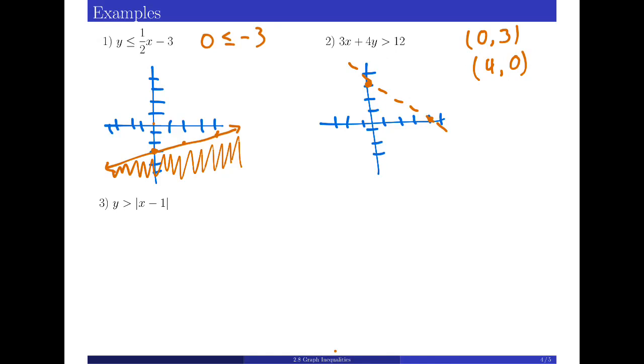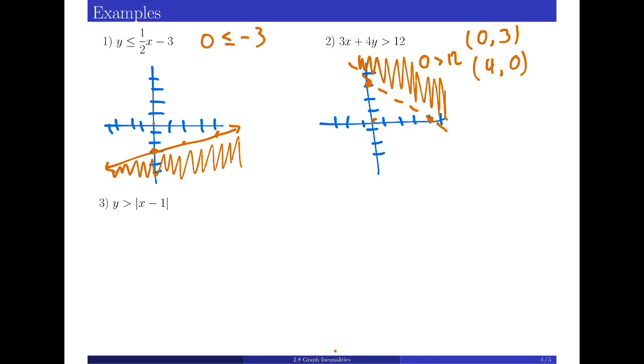And then we can't tell from here whether we need to shade above or below. So we need to actually test a point like 0, 0. But 0, 0, again, is pretty simple because if we plug in 0, both of those terms on the left are 0. So we would have 0 is greater than 12. Does that work? It does not. So we have to shade on the side above our line.